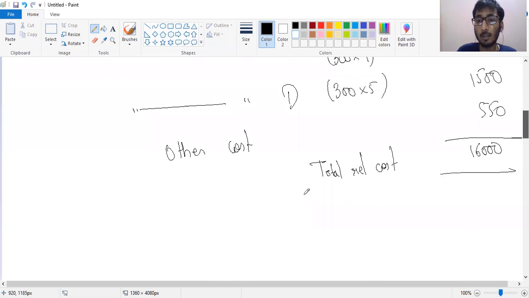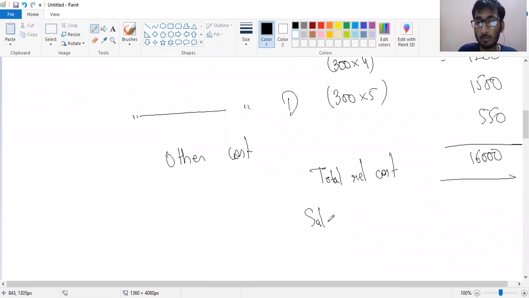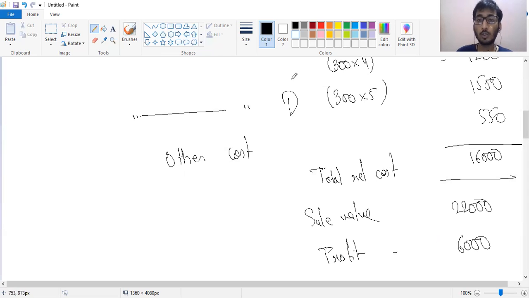Now what I am getting as sale value is 22,000. Since the sale value is 22,000 and my relevant cost is 16,000, my profit would be 6,000. Since I'm getting a profit out of the project, the best option would be to accept the project. So it is very simple.